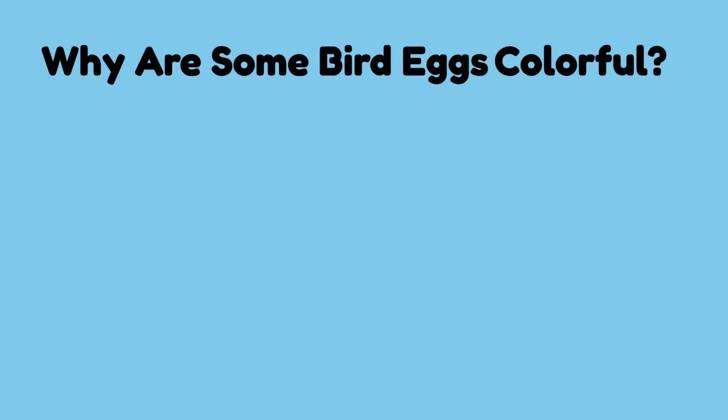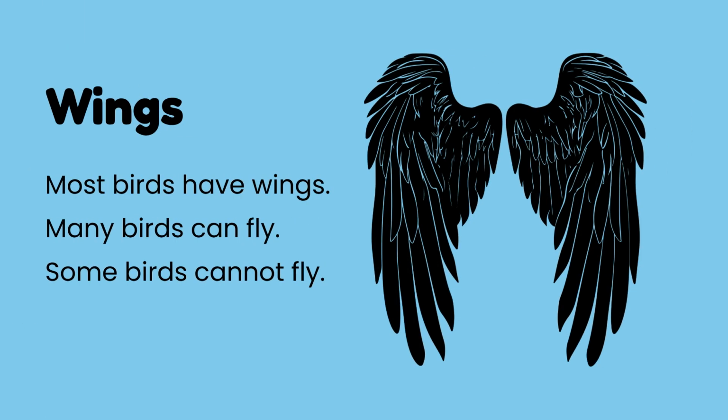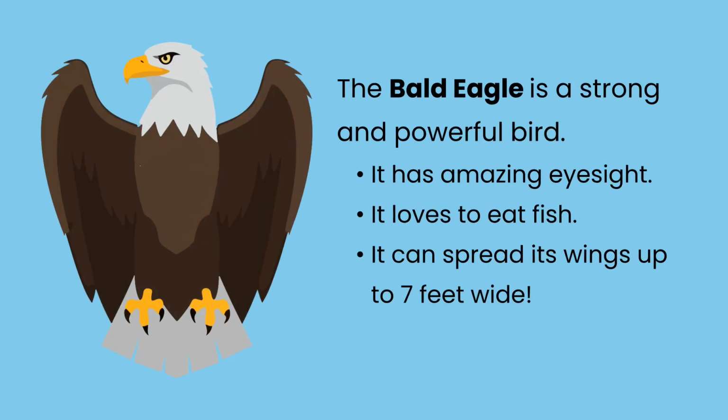Bird eggs are colorful for several reasons: to protect them from sunlight, help parents recognize them, and keep them safe from predators. Most birds have wings. While many birds can fly, like the hummingbird, some birds, such as penguins and ostriches, cannot fly at all. The bald eagle is a powerful flyer with amazing eyesight. It loves to eat fish and can spread its wings up to 7 feet wide.